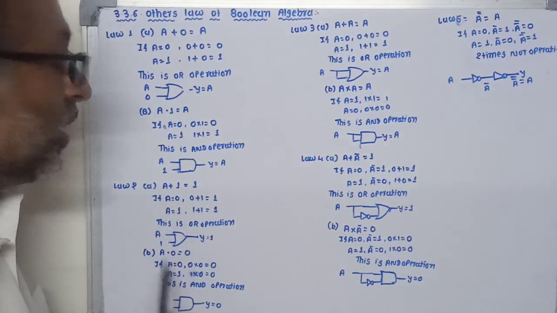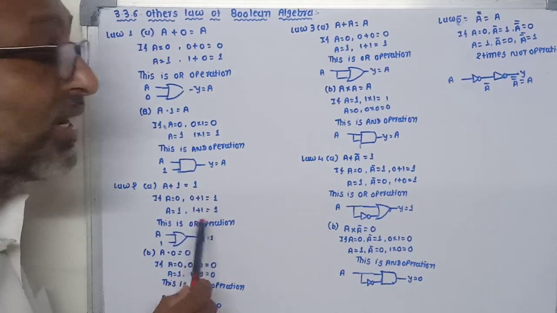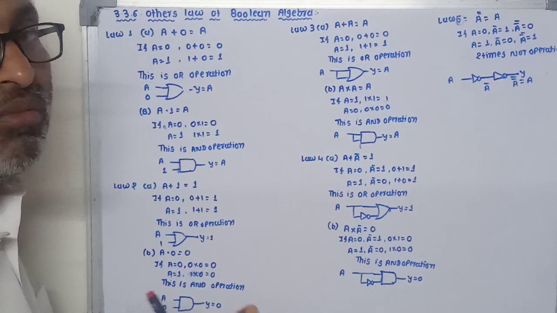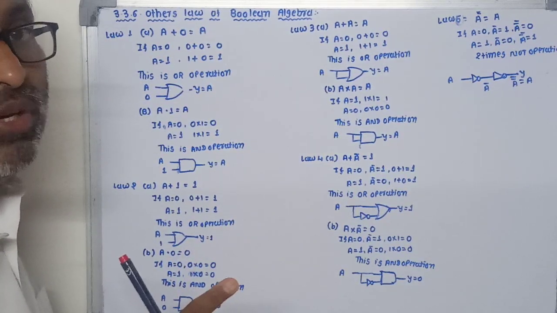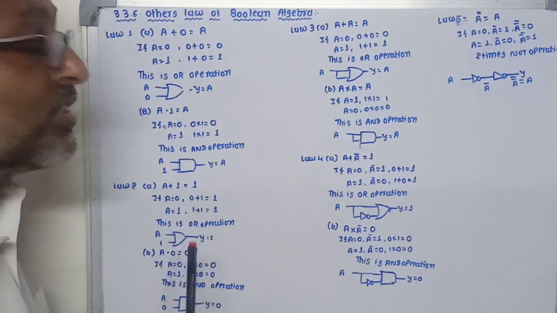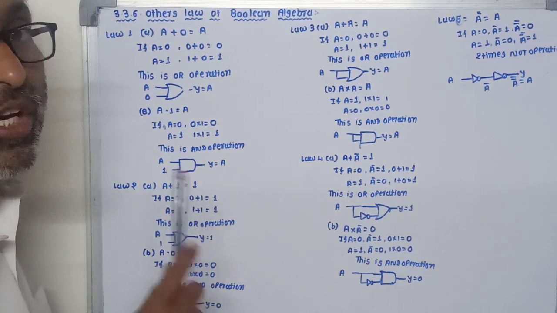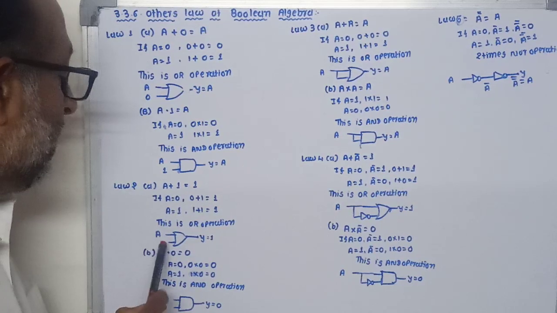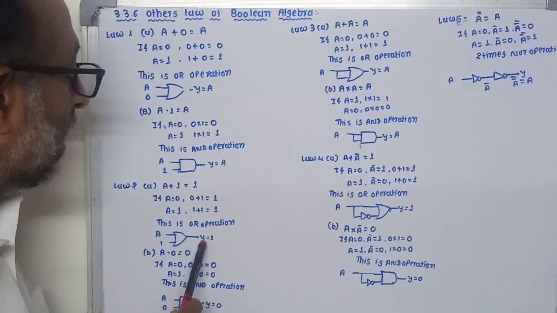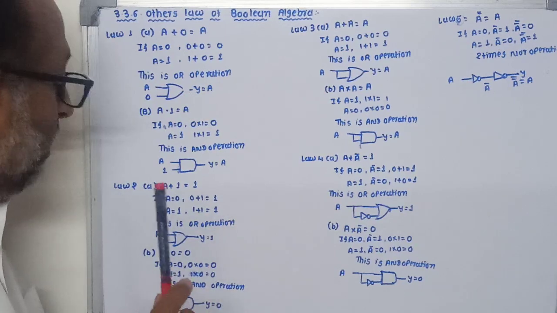And when A is equal to 1, or the A input terminal is at high logic, 1 plus 1, the output also remains at 1. In both conditions, even if we change the value of the A input, we get the same output, that is at logic 1 or at high level. This statement indicates the OR operation. So here we can draw one OR gate, whose one input is a variable input, A, and the other input is 1, a fixed value. In this case our output remains at high level, or you can say at 1.